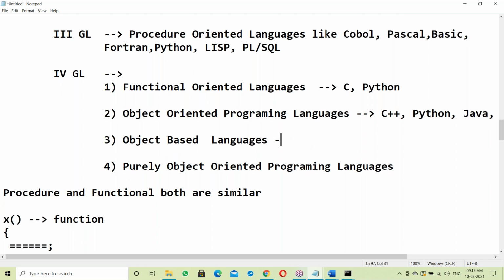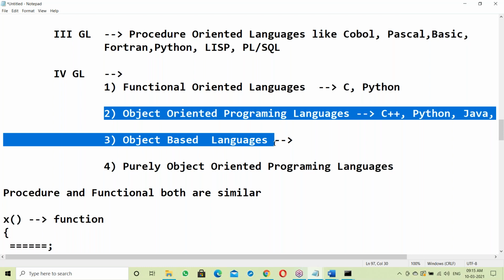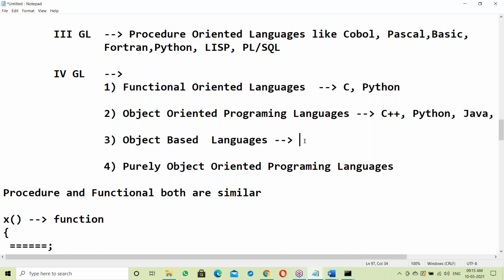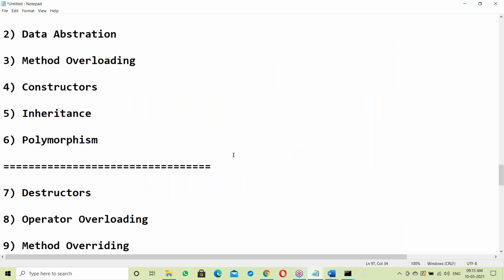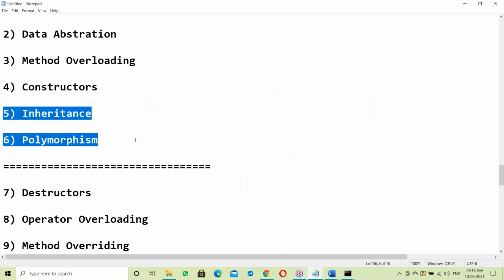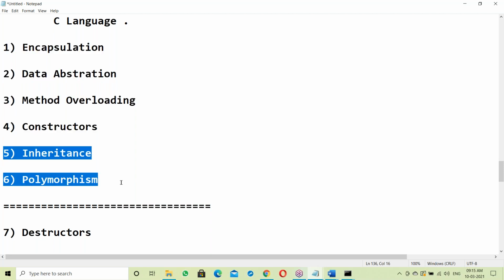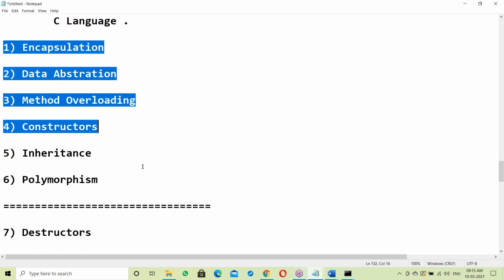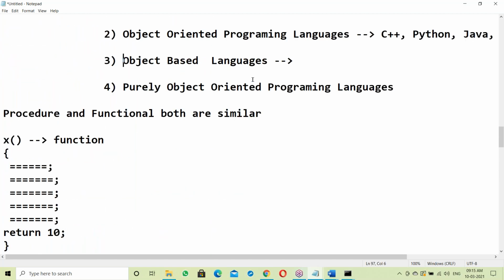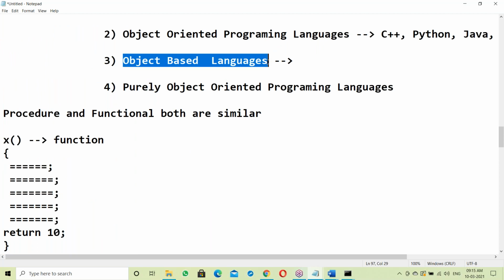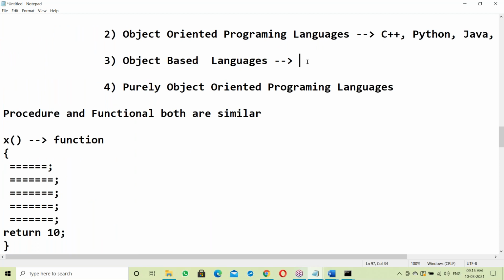Next, object-based languages. This is similar to object oriented. Both are similar. The difference is that an object-based language does not support inheritance and polymorphism. Except for these two, you can implement the other features. In an object-based language, we can also define classes and create objects.